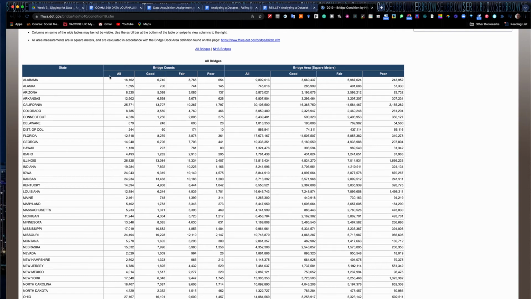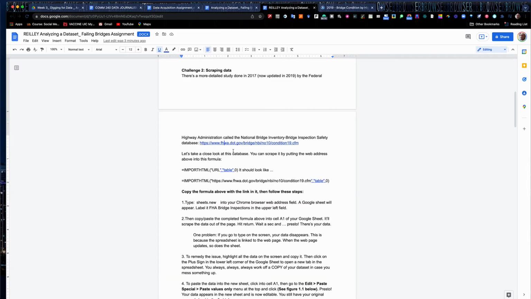And scraping involves pulling data out of a cell in a table like this and dropping it into a spreadsheet where we can sort and filter and do something with it. So I've given you the formula here. Import HTML. Most of you have probably done a math calculation in a spreadsheet before. Now you're going to scrape some data. What this formula tells your Google Sheet to do is to import HTML from a web address. You're going to tell it to select a table. And 0, which you rarely change, says start at the top of the page and scrape down.